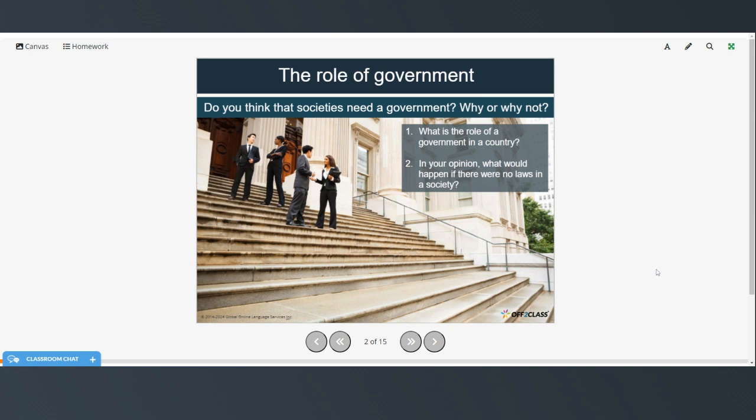Do you think that societies need a government, and why or why not? What is the role of government in a country? In your opinion, what would happen if there were no laws in a society? So just some questions to think about.